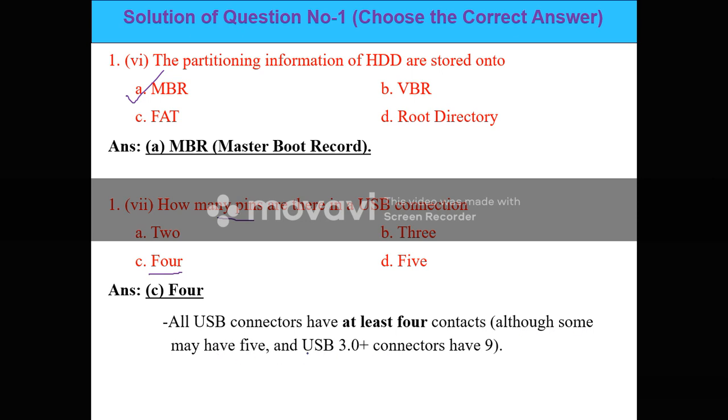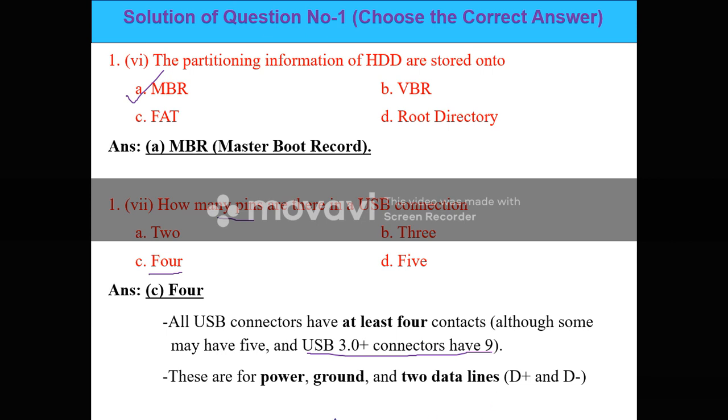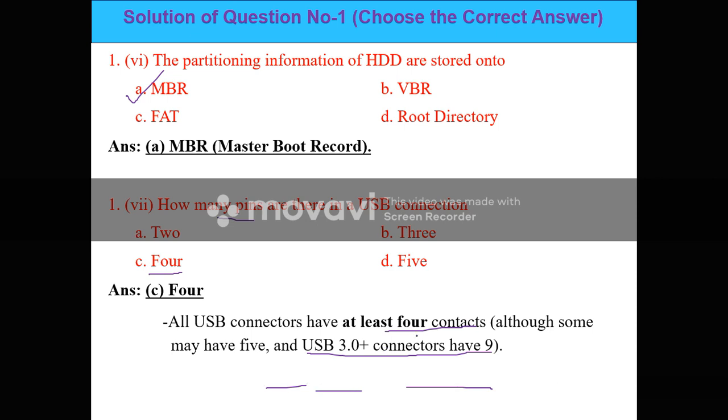In third generation USB there are 9 pins. That means the USB cables we are currently using have 9 pins. Out of the 4 pins, one is used for power, one is for ground, and 2 are used for the data lines, called D plus and D minus. So four pins: one for power, one for ground, and two for data lines.